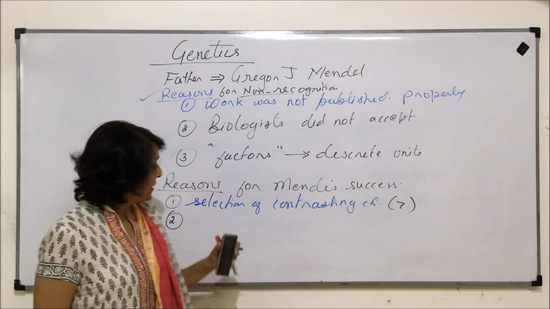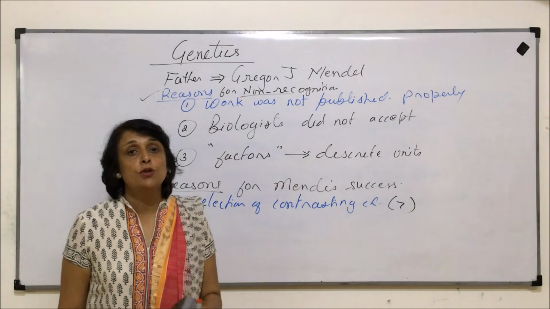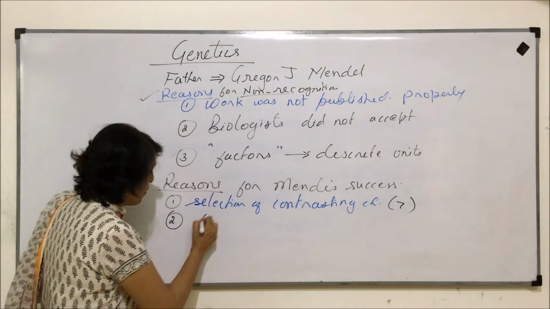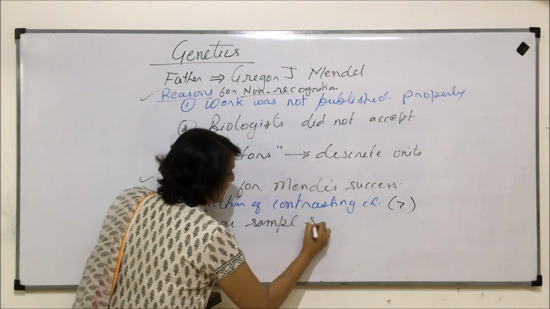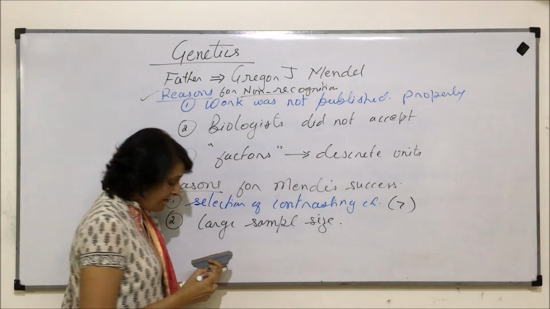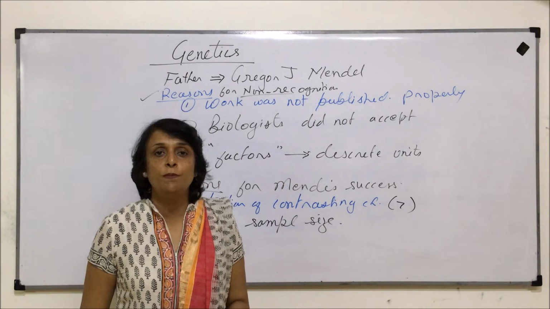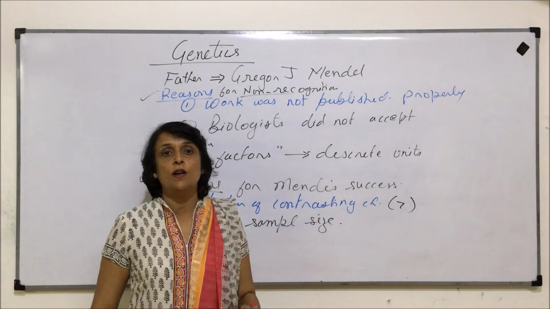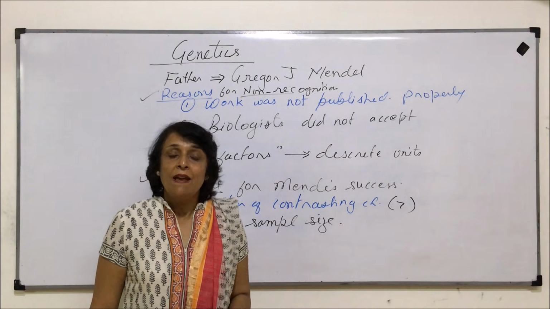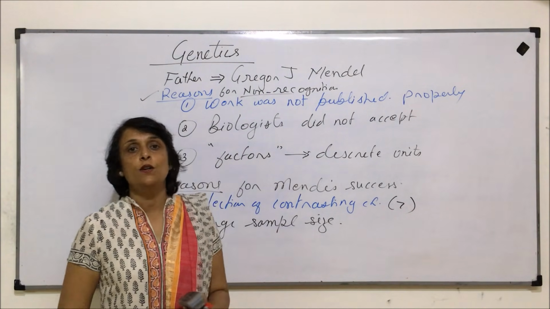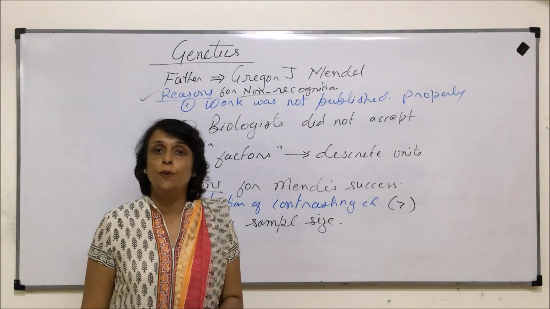Another important reason for his success was a huge or large sample size. That means every time he collected his information from various plants, the number of plants or number of case studies was very, very big. Whenever we want to give any kind of conclusive report, the number has to be huge.